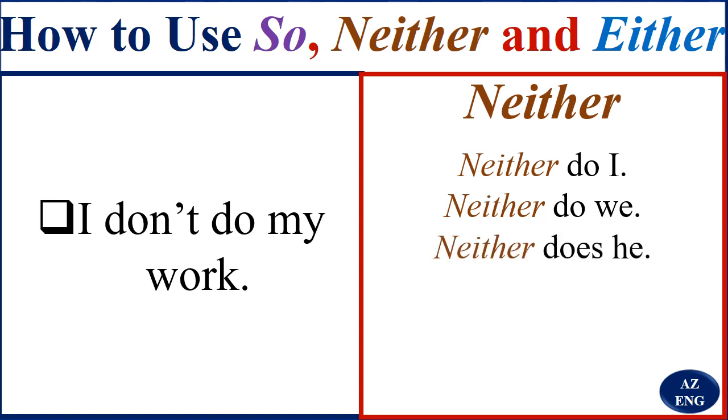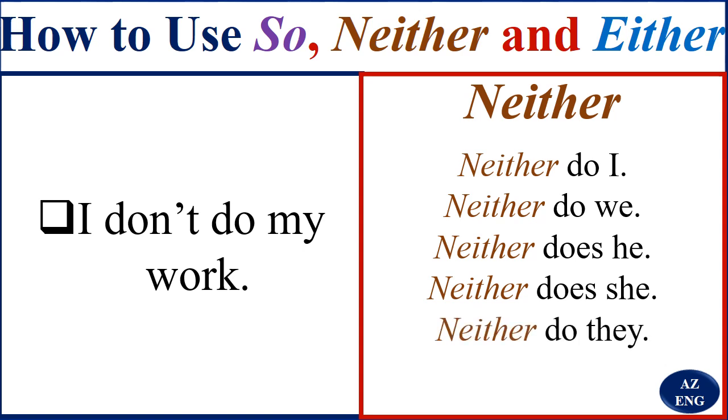Neither does he. Neither does she. Neither do they. And neither do you.